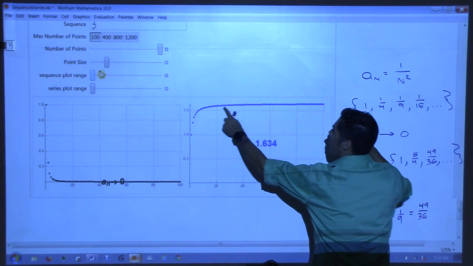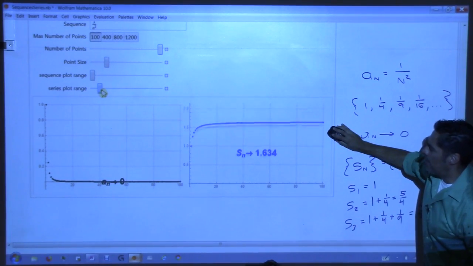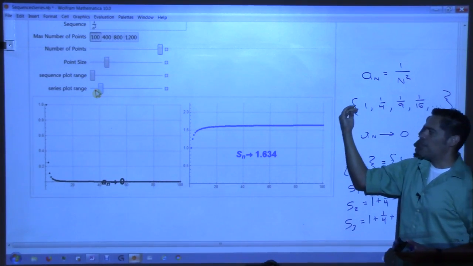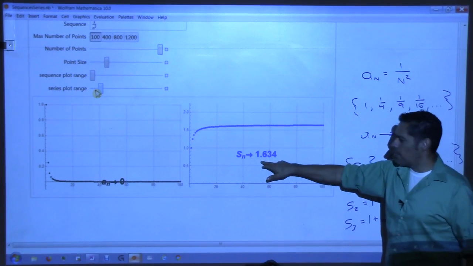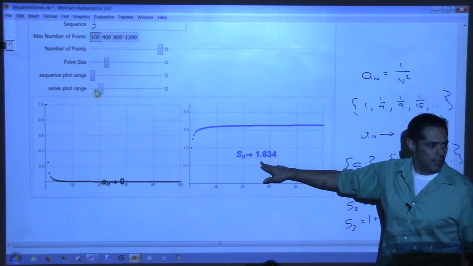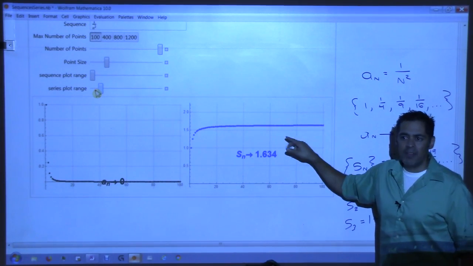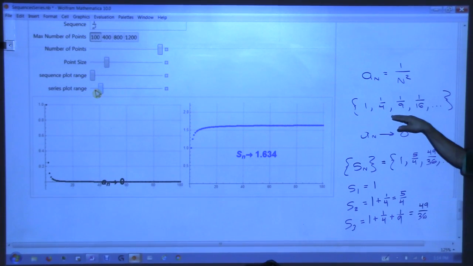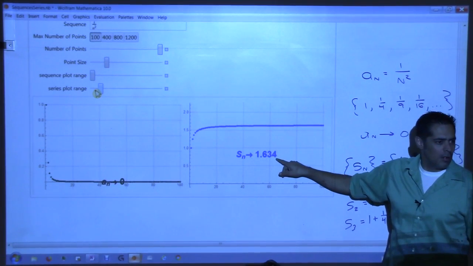And now I've added them all up, and look at this, right? Let me back this out. Does that look like it's converging to something, or does it look like it just keeps on growing? It's hard to say, right? Now, my computer's already telling you it's converging. My computer's already calculating it for us. So this sequence is actually convergent. This sequence converges to 0, but when you start doing the sums, it starts to converge to 1.634.